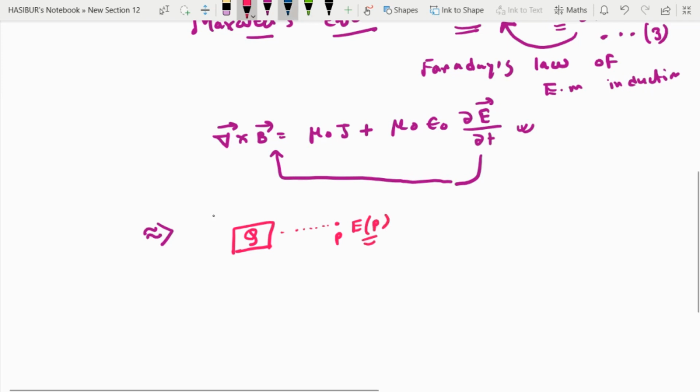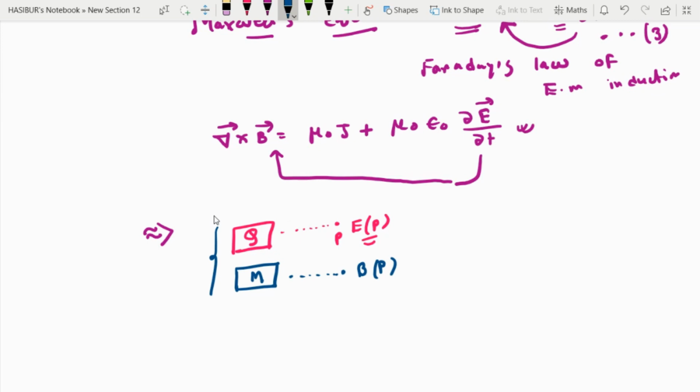Now if you have a magnetic object, and it has some magnetization, then it will create magnetic field at that point, point p. So this we know from the basics of electrostatics and magnetostatics.